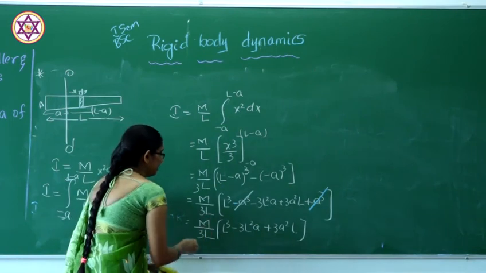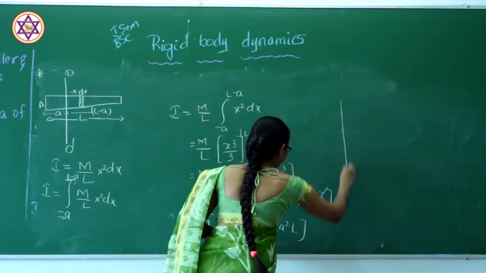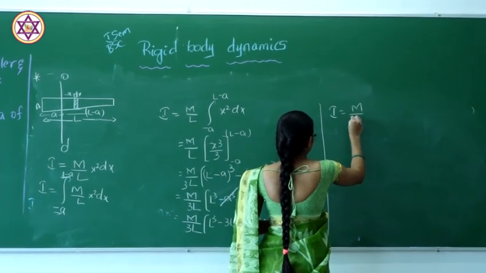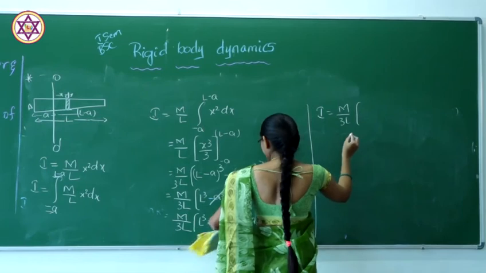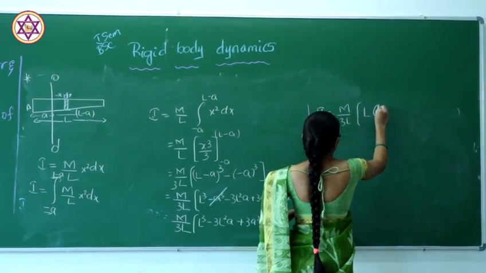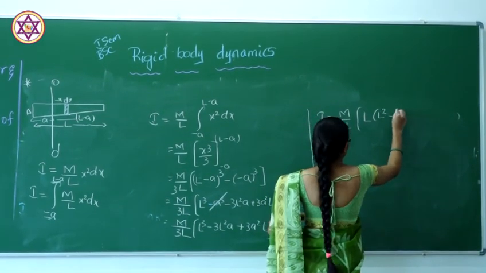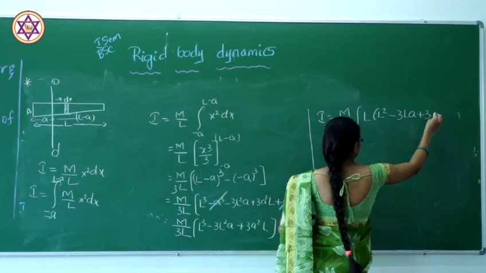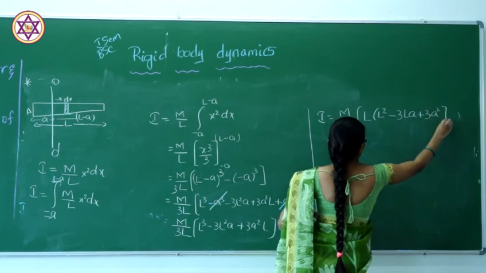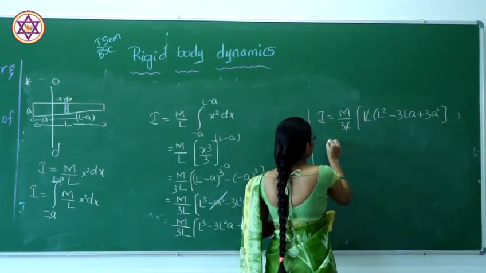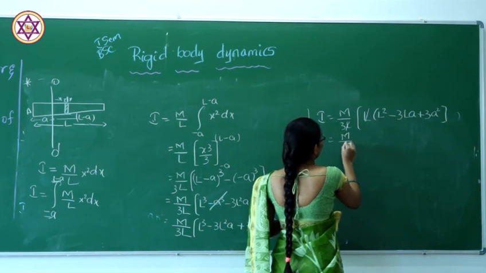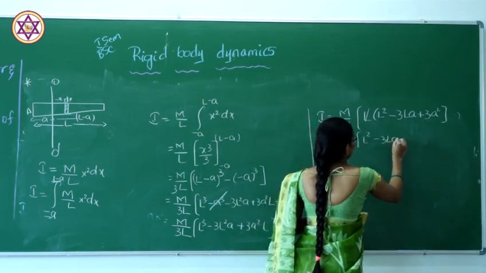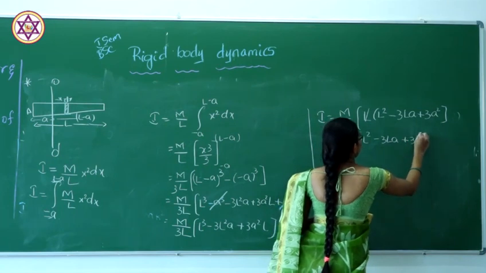Taking L common, we are left with L square minus 3LA plus 3A square, and L gets cancelled, giving m by 3 times (L square minus 3LA plus 3A square).